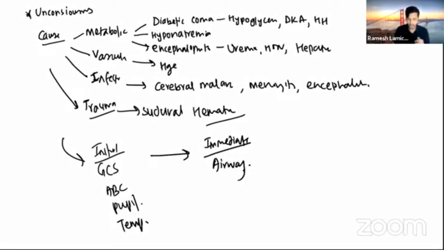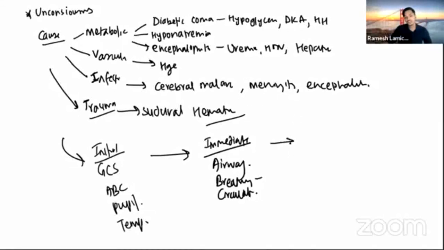In breathing, if the saturation is low, we give oxygen supplementation, and if the patient is not able to breathe, then intubation is necessary. In case of circulation, we establish an IV cannula and give fluid, to administer the drug as well as the fluid. This is the immediate ABC management.